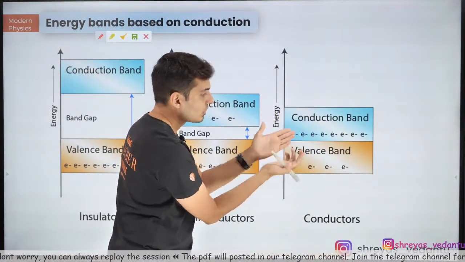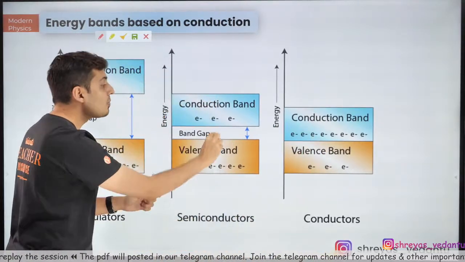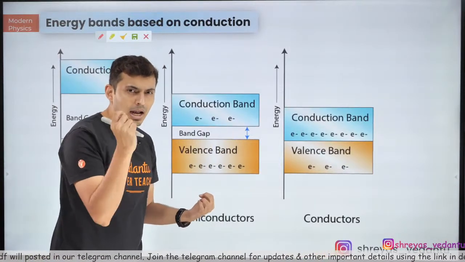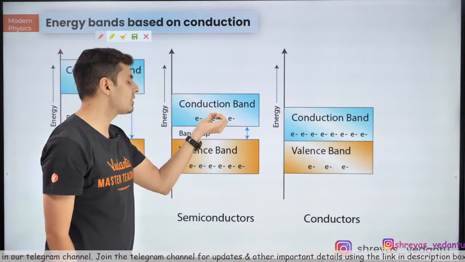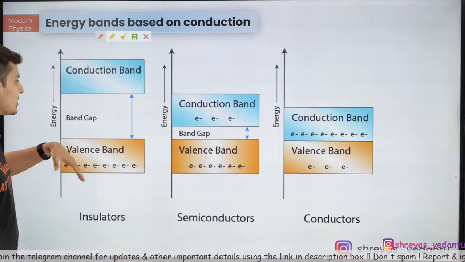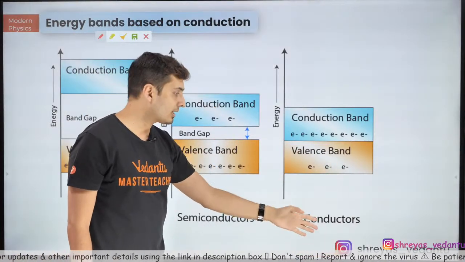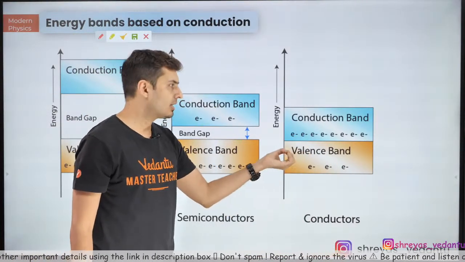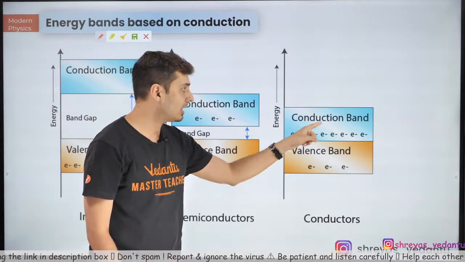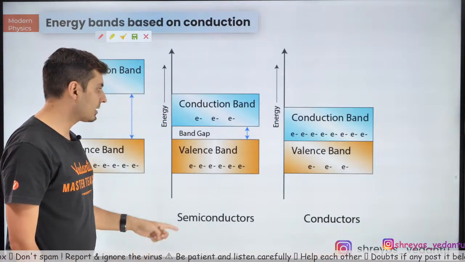But there is another kind of material in which the conduction and the valence band do not overlap. So the electrons do not have a free pass into the conduction band. There is a small gap between them, and a small voltage can trigger these electrons over this gap and they can start conducting. So they are not as bad as insulators, which do not conduct at all, but they are not as great as a conductor, where a small voltage is enough to start conduction because they have a free passage into the conduction band. This type of material is called a semiconductor.